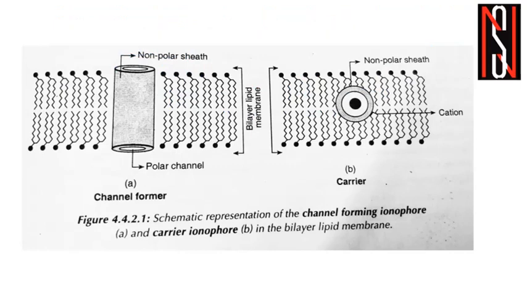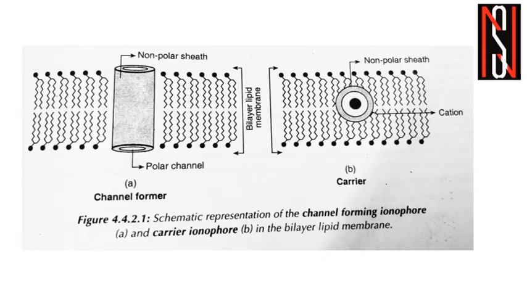Here I have again tried to show you the basic difference between carrier ionophores and channel ionophores. In the carrier ionophores, the outer part is non-polar, with the hydrophobic part outside, whereas the inside part is hydrophilic in nature, and therefore it will be associated with the cations.